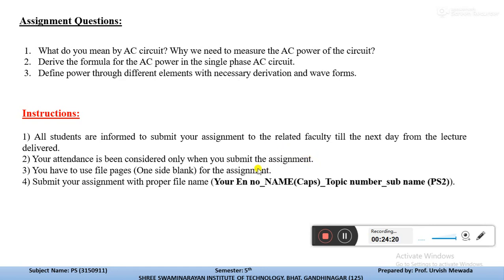You have to use file pages with one side blank for the assignment, and submit your assignment with the proper file name. This is the file name format written, so you can take a snap of this too.